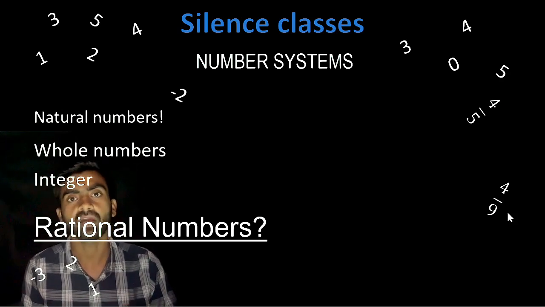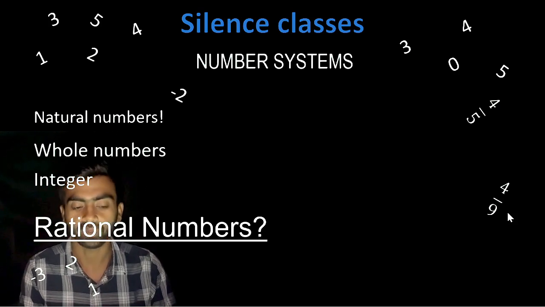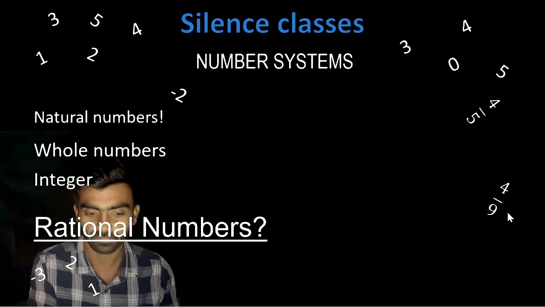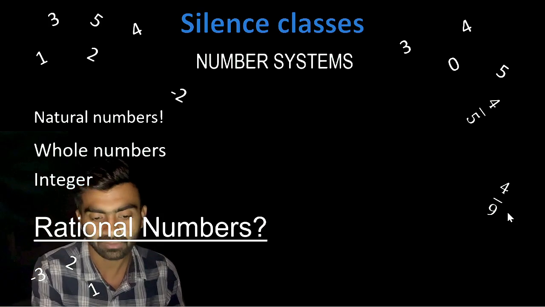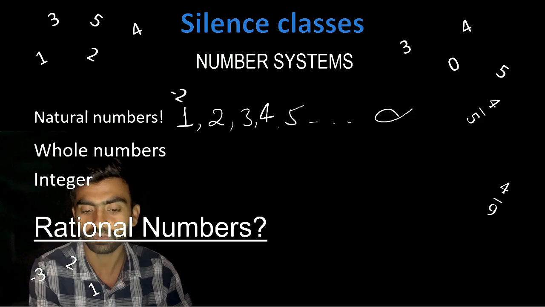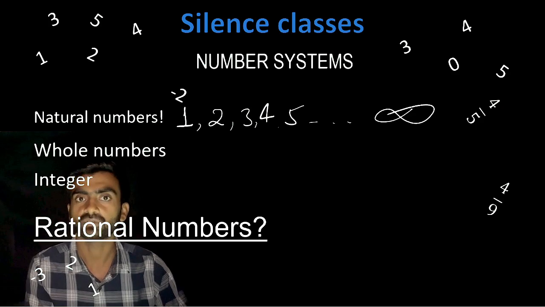Each and every number has its specific category in which it is kept. So first of all, the first category is natural numbers. What are natural numbers? Natural numbers start from 1 and move to infinite. Every number from 1 onwards is known as a natural number, like 1, 2, 3, 4, 5, and so on till infinite. But it should start from 1.